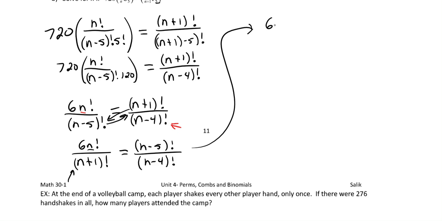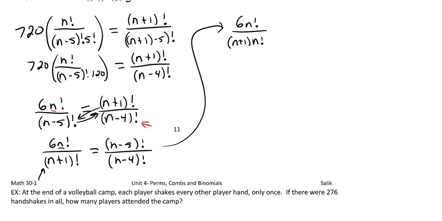It'll be 6 times n factorial over, and then this will be n plus 1 times, and then 1 less than that is just n. So I'm going to stop it there and say n factorial. Perfect. Those will cancel. Okay, and then moving over to the other side.